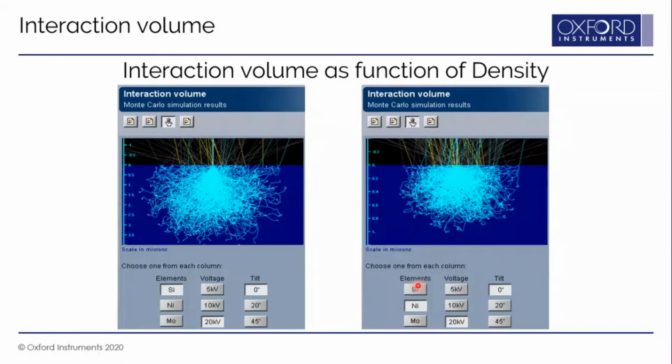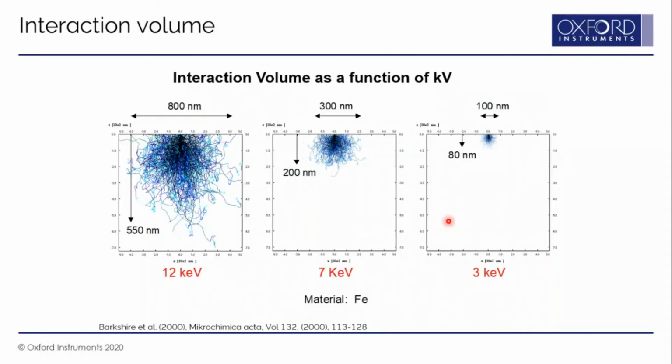Second, we will see how density affects this interaction volume. Again, for silicon at 20 kV, the interaction volume is deep down to 3.5 micron, whereas in nickel, which is a high density material compared to silicon, at 20 kV the interaction volume is limited to less than 1 micron. So the density of the material also affects the interaction volume.